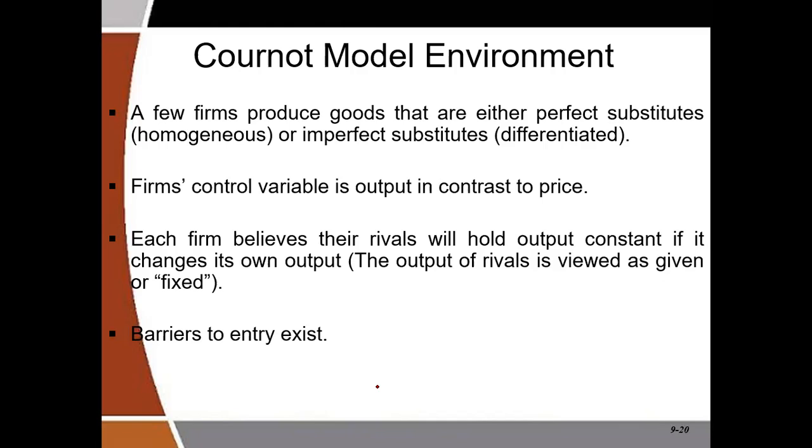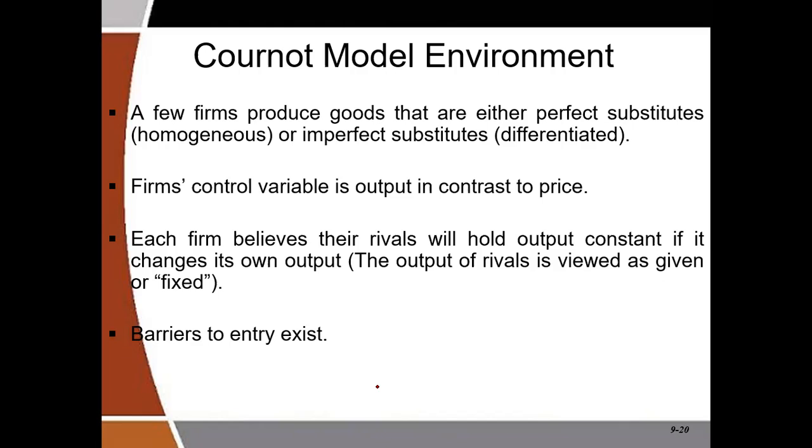In a Cournot model, each firm believes their rivals will hold their output constant if it changes its own output. So in essence, the output of rivals is always viewed as given or fixed.